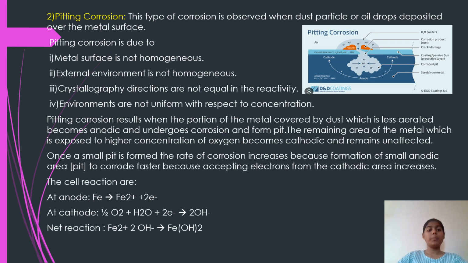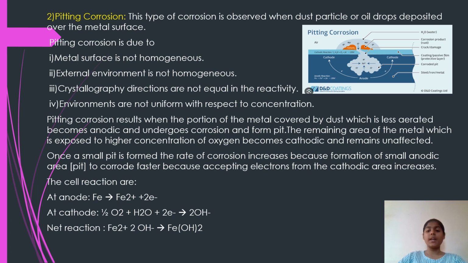Now let's look into the pitting corrosion. This type of corrosion is observed when dust particles or oil drops are deposited over the metal surface. Pitting corrosion is due to the metal surface not being homogeneous, the external environment not being homogeneous, crystallographic directions not being equal in reactivity, and environments not being uniform with respect to concentration. Pitting corrosion results when the portion of the metal covered by dust, which is less aerated, becomes anodic and undergoes corrosion to form a pit.